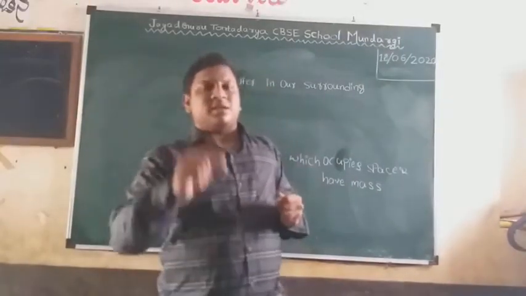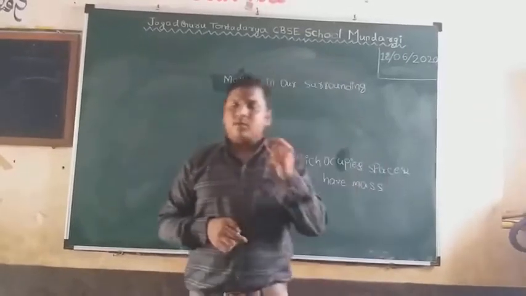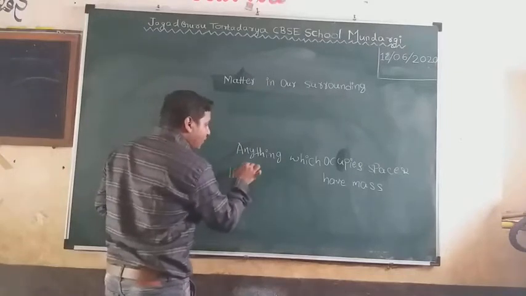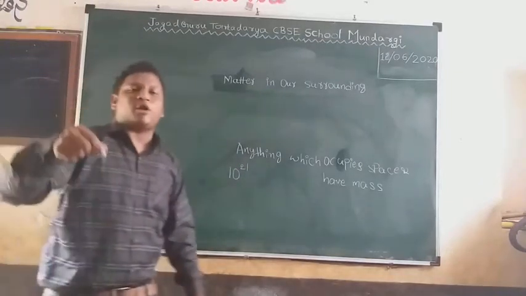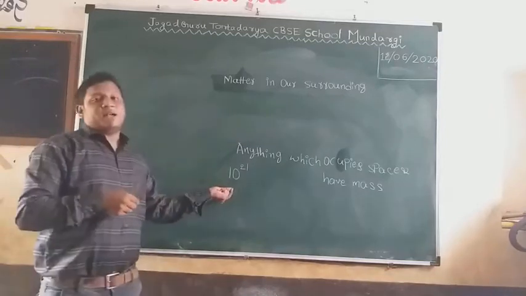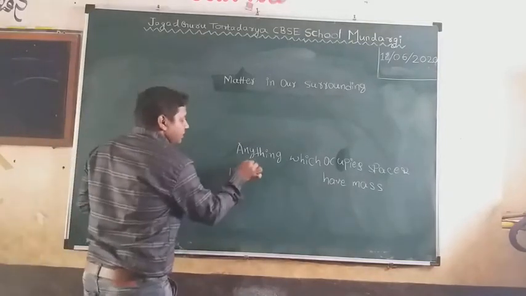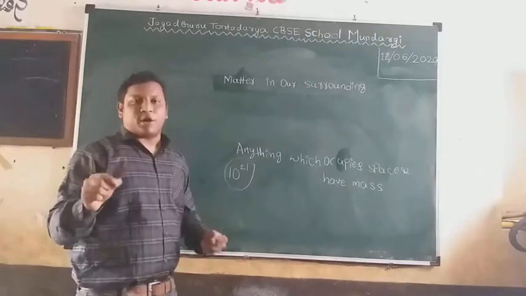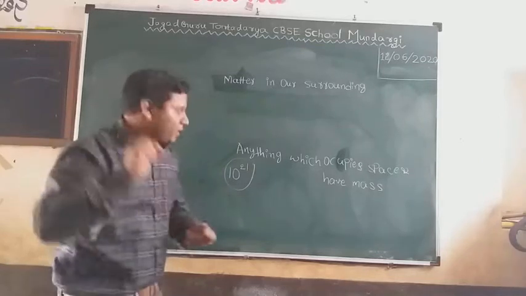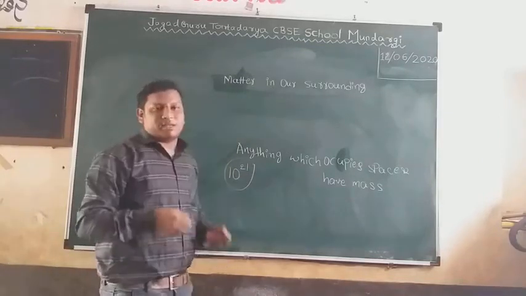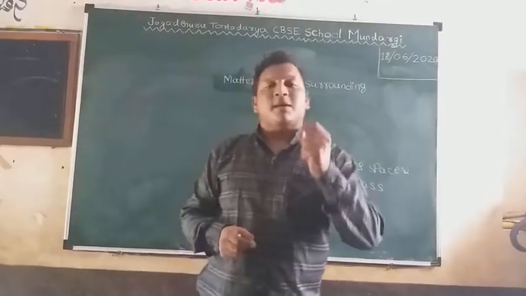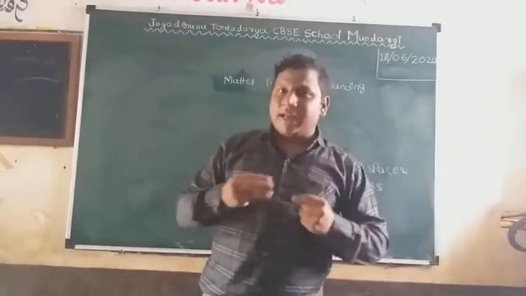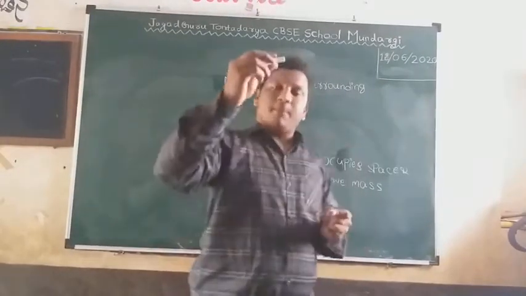Just imagine, take one raindrop. If you consider a raindrop, it contains 10 raised to 21 particles. A single raindrop contains 10 raised to 21 particles, which means to make a single raindrop, it requires 10 raised to 21 particles. Because of that, we can conclude the particles are very, very small in size, and when you aggregate them in a large number, they form a big matter.